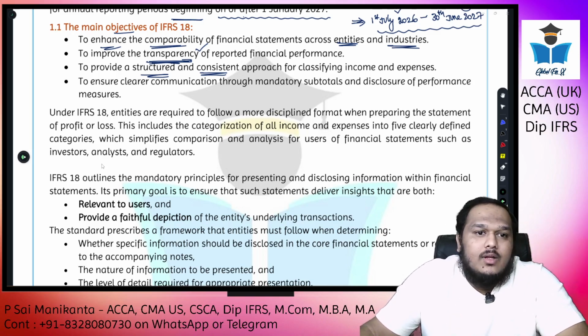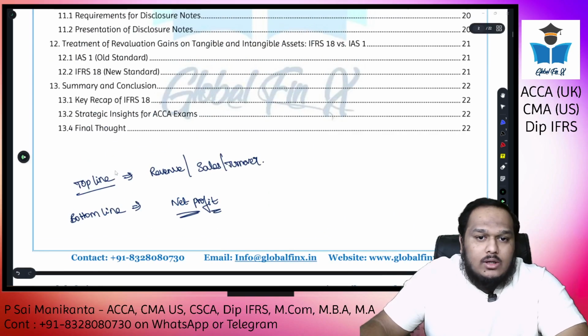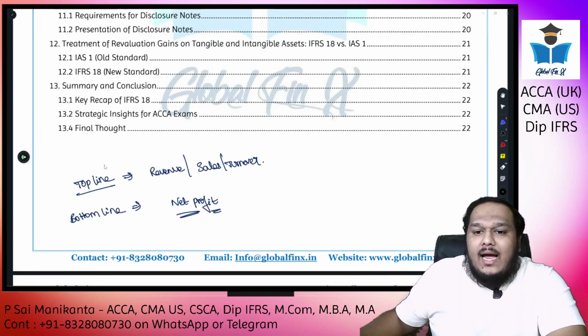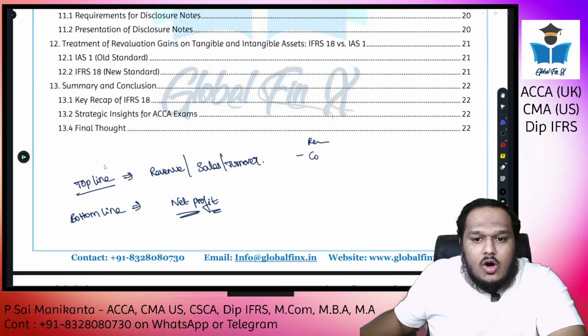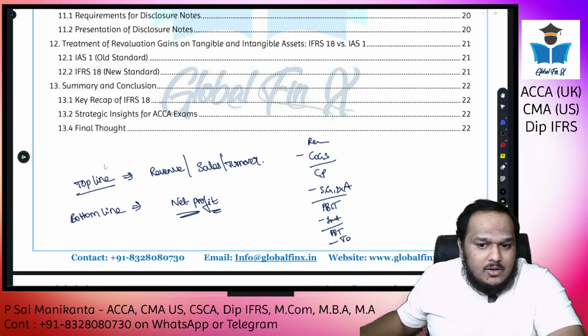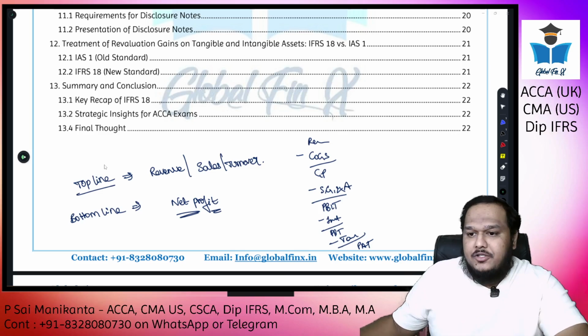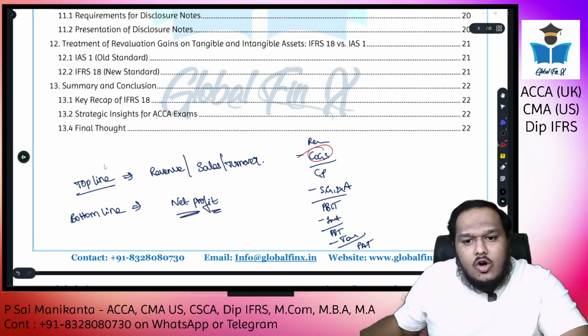loss? So if I'm talking in IAS 1 terms, like the previous format, we had revenue minus COGS, cost of goods sold, then we had GP minus SG&A expenses, selling, general and administrative expenses, then we had PBIT, which is also called operating profit, minus interest, PBT minus tax, PAT. So this is a very basic format which we have followed under IAS 1, right? So where is depreciation? Simple question. So depreciation is in COGS.